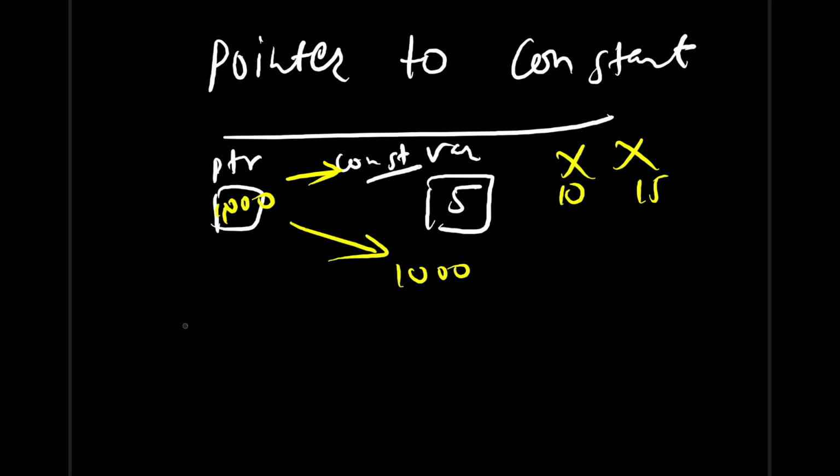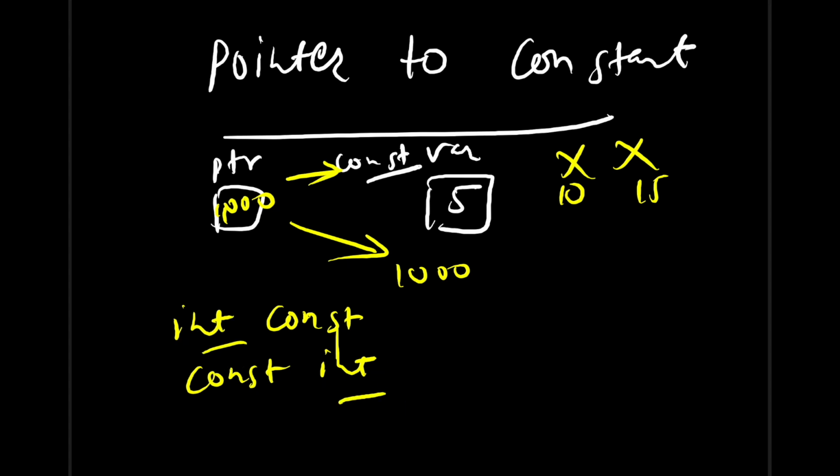And how do we write it? It is very simple. int const or const int, in any way you can write it. In place of integer you can take another data type, like character or anything, and then you just take a pointer for this. So that's how we use pointer to constant.